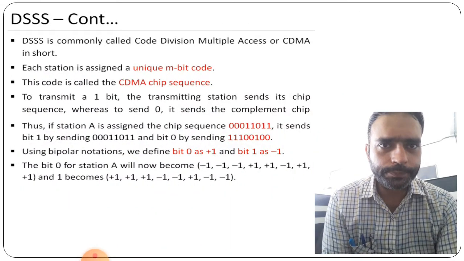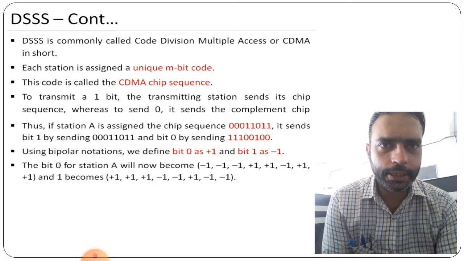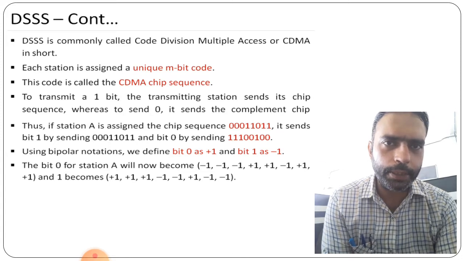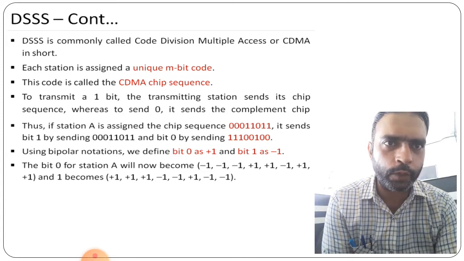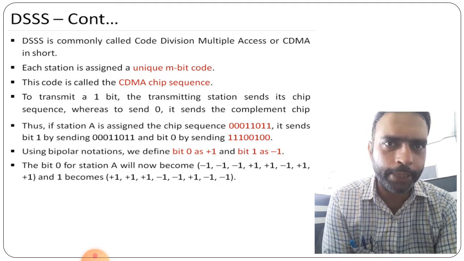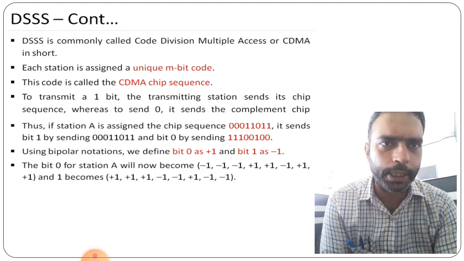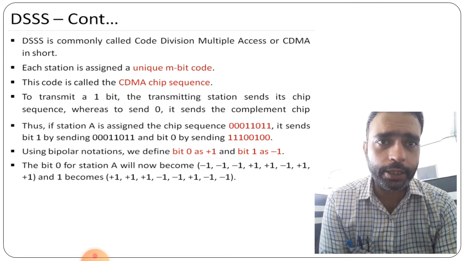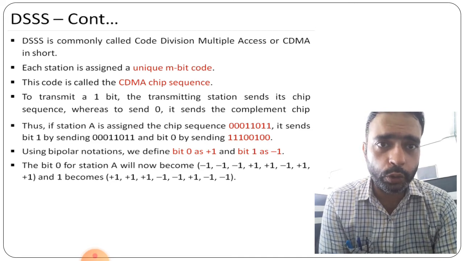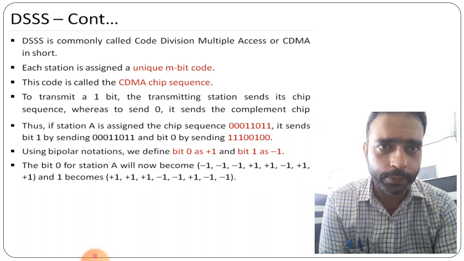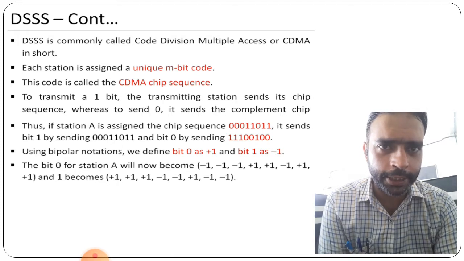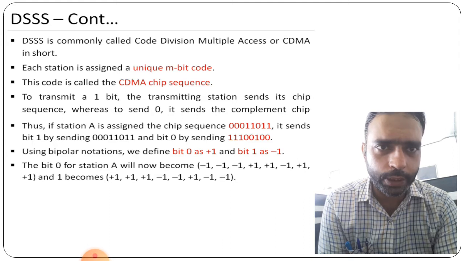Next, DSSS is commonly called CDMA, or code division multiple access. Multiple access means more than one user is using it at a time. Each station is assigned a unique M-bit code, called the CDMA chip sequence. To transmit a 1 bit, a transmitting station sends its sequence, whereas to send 0, it sends the complement chip. Right?